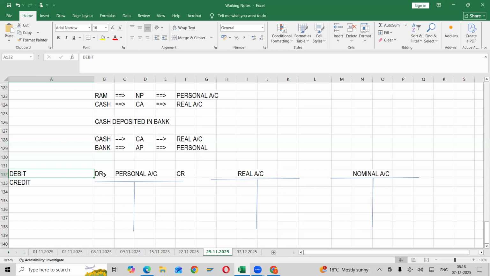If you say CR, okay, R is there in credit, so that is the reason we are mentioning it. But why are you mentioning DR? Debtor. Again, who is a debtor? Does he need to pay us, or do we have to pay? The person who needs to pay us.